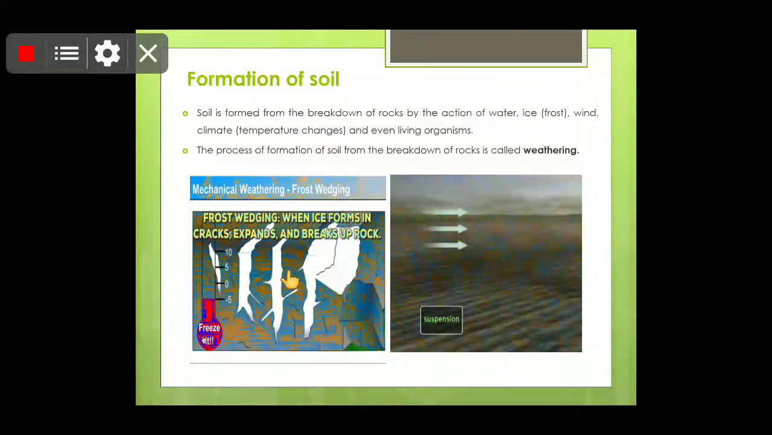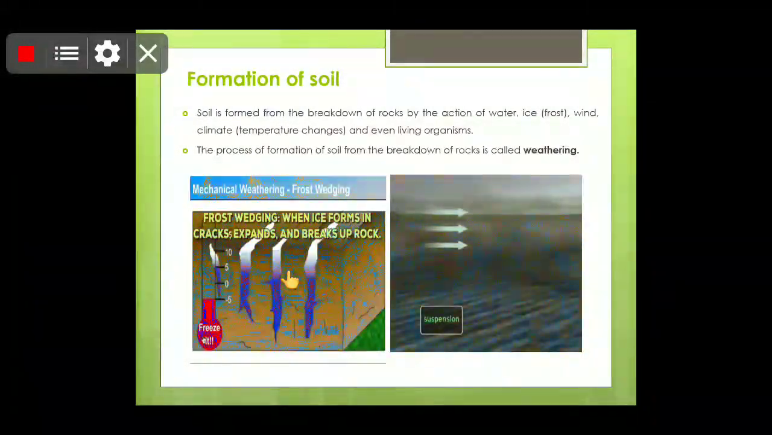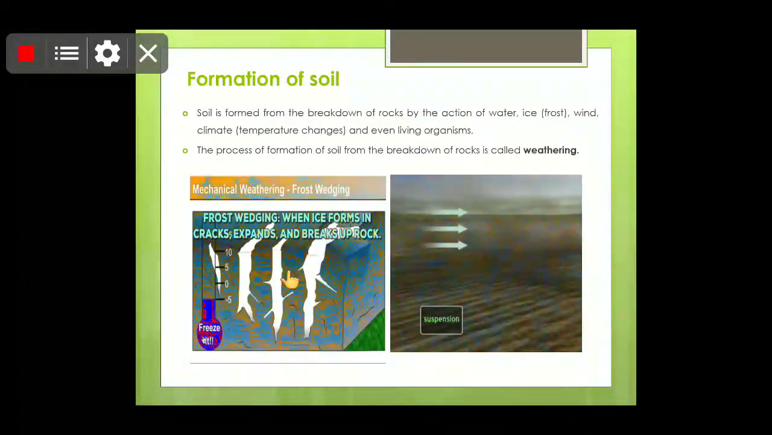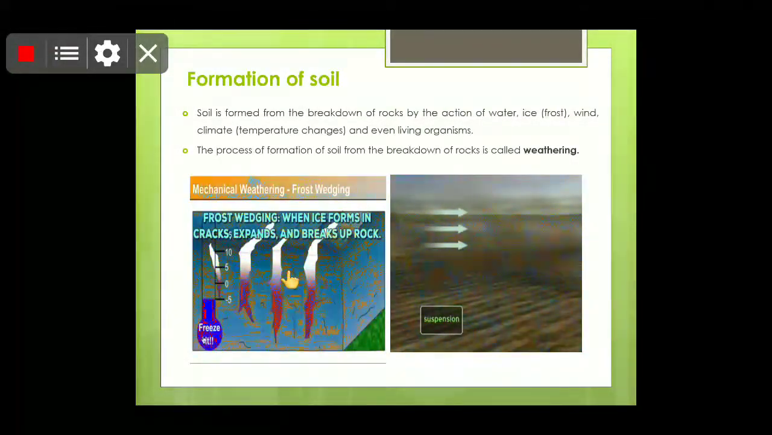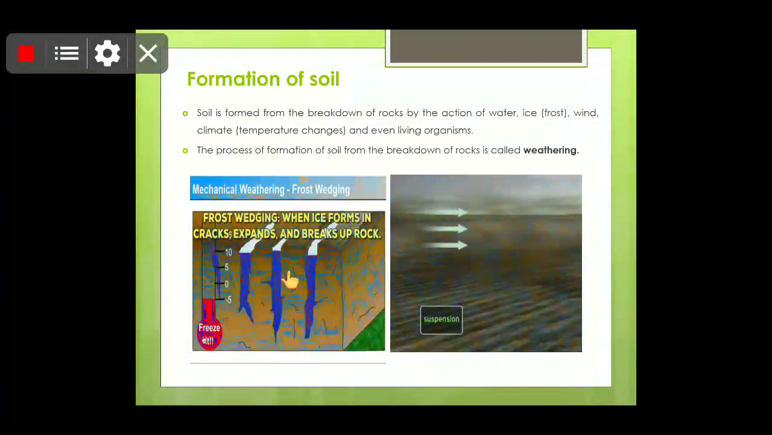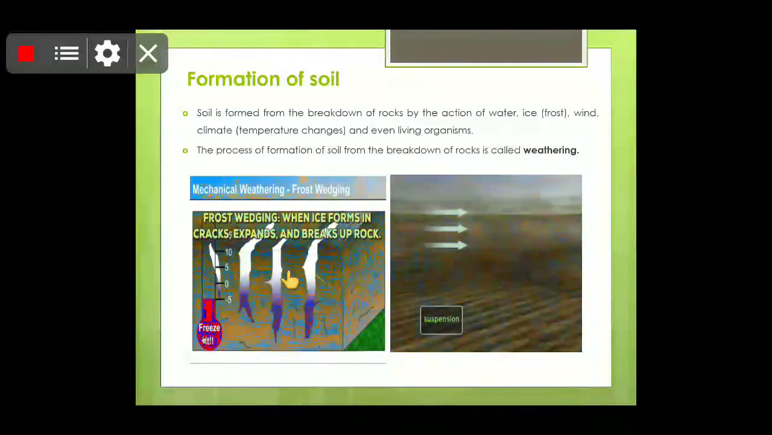Children, wind blowing across a rocky surface also has an abrasive effect. It carries away minute rock particles to other places. Children, the term I am using again and again, abrasive, I have already told you the meaning of it. That means harsh and rough manner.